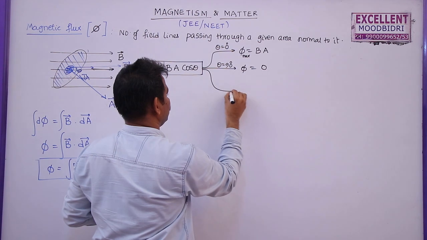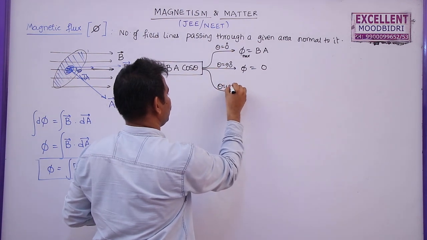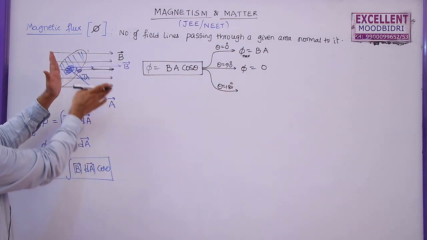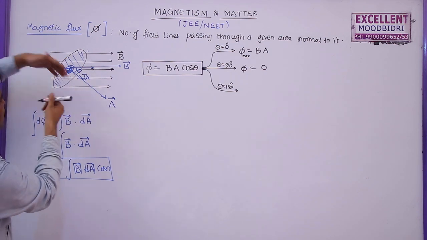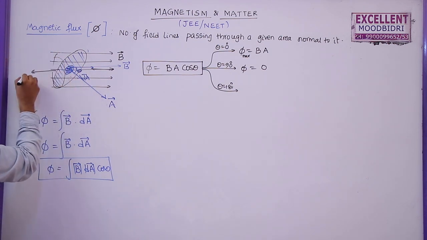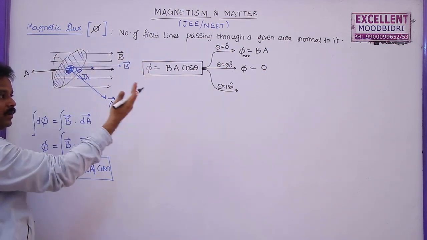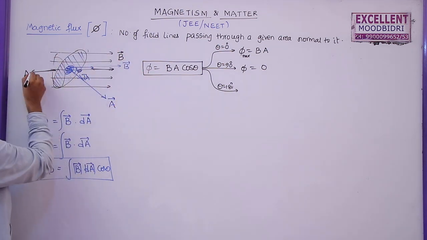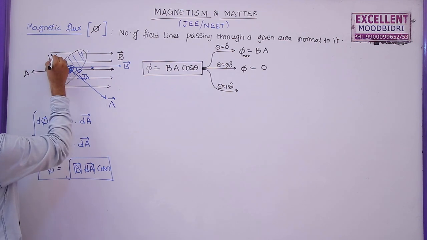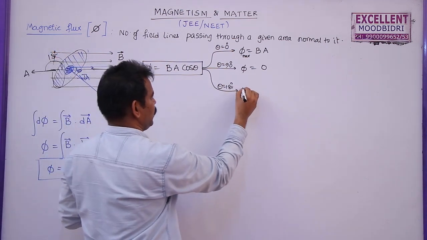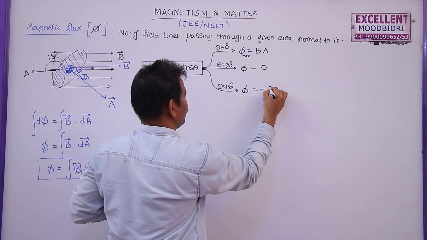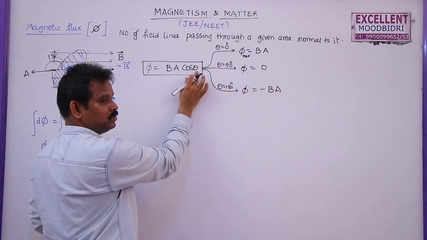And then if theta is equal to 180 degrees, let us say if you rotate like this, now I am taking area, this is the area vector. If you are observing from this one, all the lines are passing in this direction, but I am observing from this direction, this is the area vector, the angle between these two is 180, so theta is 180, the flux will become minus BA, because cos 180 is minus 1.